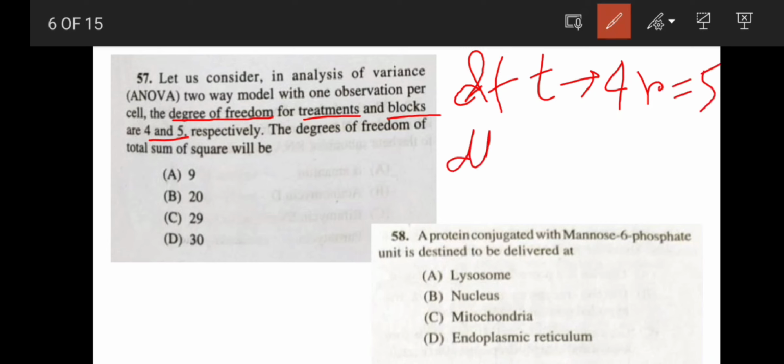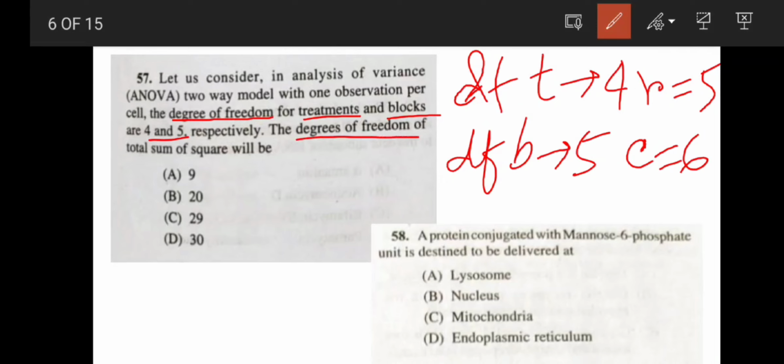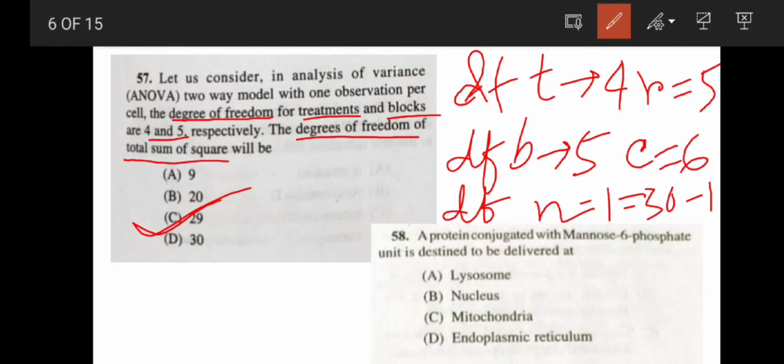Next, DF for blocks is 5, so the number of columns will be 5 plus 1, 6. Now they have asked for the degrees of freedom for the total sum of squares. DF of total sum of squares is n minus 1, where n equals R into C. So 30 minus 1, 29. So your correct answer is 29.